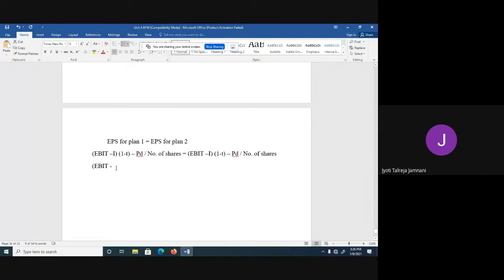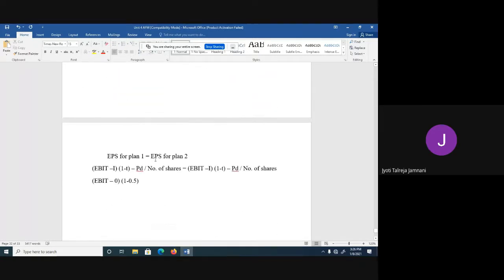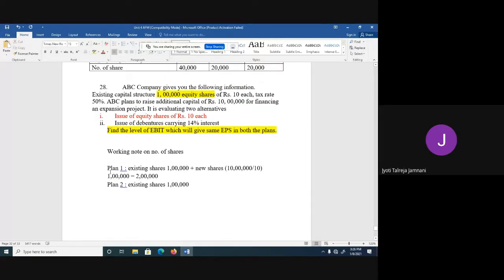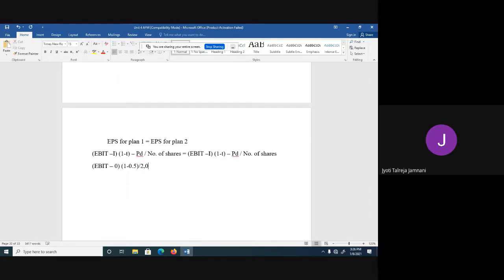So here the interest will be 0, because when the company doesn't borrow, it doesn't pay any interest, into 1 minus tax rate. So 1 minus 0.5. 50% is the tax rate. If I do 50 divided by 100, I'll get 0.5, divided by number of shares. The number of shares of plan 1 are 2 lakh shares, which we did in the working note before. So 2 lakh.